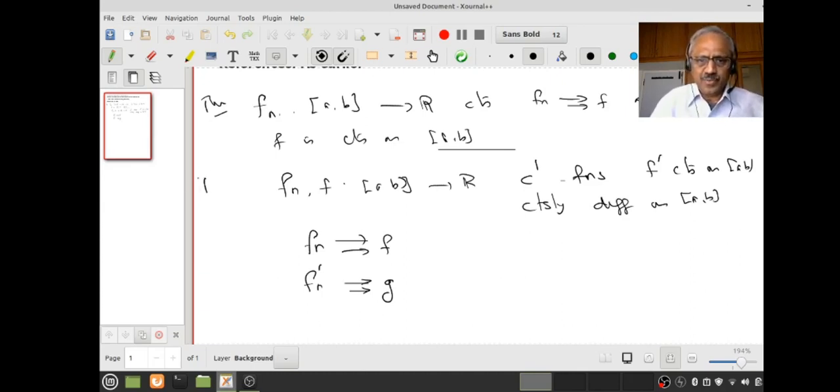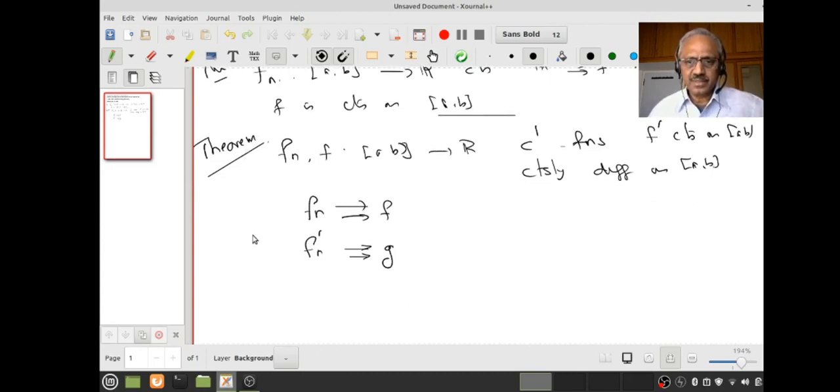Now what is it that you would like to say? Think. Develop your intuition. You may be wrong. What we want we may not get, but it's all right. We should dare to guess. What do you think I should say? f_n's are continuously differentiable, they converge to f, therefore f is continuous. f_n' are continuous, therefore they converge uniformly to some function g which is also continuous. So what would you like to say? I would like to say that f' exists and it's equal to g.